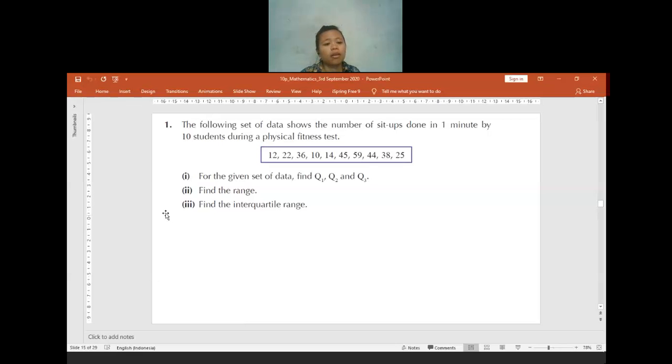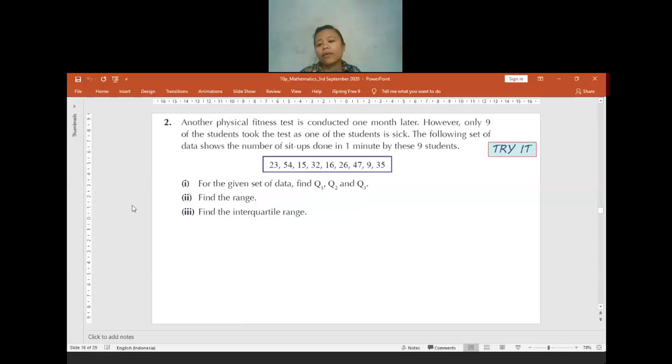The harder one. Okay, let us discuss question 2. Question 1 will be the homework. In here, another physical fitness test is conducted 1 month later. However, only 9 of the students took the test, as one student is sick. So we already have the numbers. We have to find Q1, Q2, and Q3.